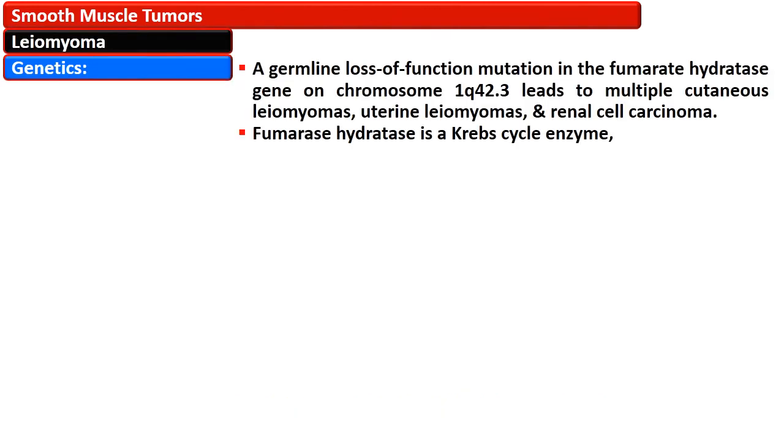Some leiomyomas have a germline loss of function mutation in the fumarate hydratase gene on chromosome number 1, and this leads to multiple cutaneous leiomyomas, uterine leiomyomas, and renal cell carcinoma. Fumarate hydratase is a Krebs cycle enzyme, and the association between leiomyoma and fumarate hydratase is an example of the link between metabolic abnormalities and the development of neoplasia.